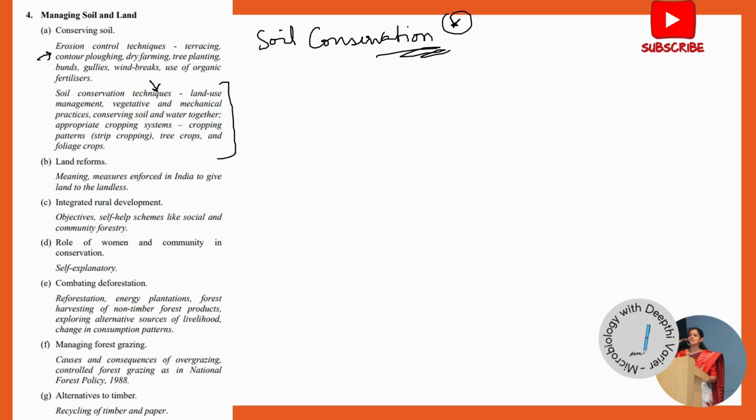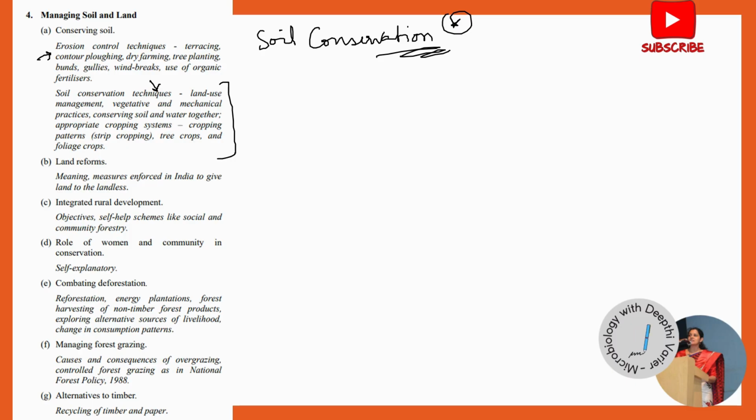But then you should talk about how planting tree cover helps. If you increase tree cover, automatically your water becomes better and the soil is not eroding. So if the soil is not eroding, automatically the soil gets conserved over a longer period of time.